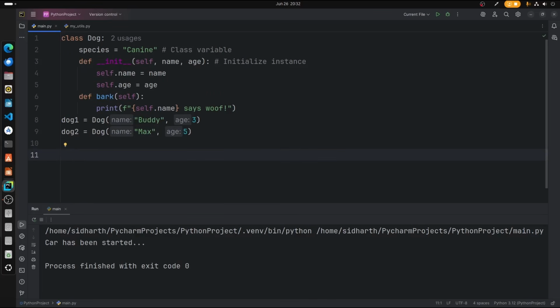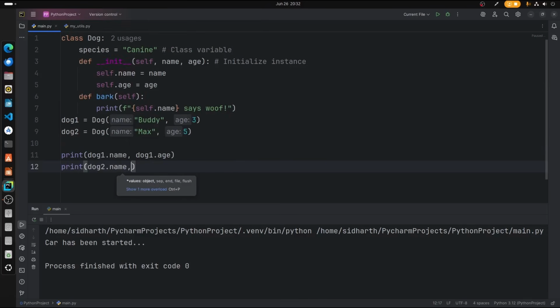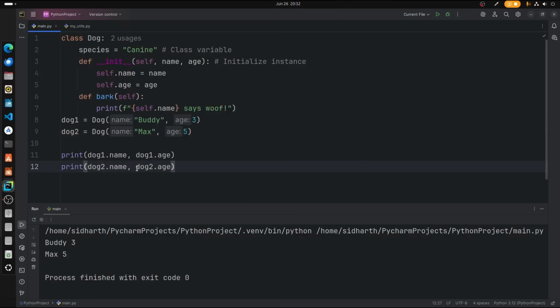Let us print all the computed values. So print dog1.name, dog1.age. Just like that. We can go ahead and type print dog2.name and dog2.age. Alright. So if we run this script, we can see the dog's name and age is created and it has been passed to the init function here.